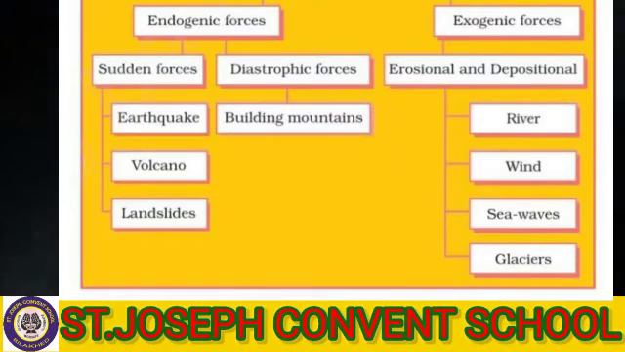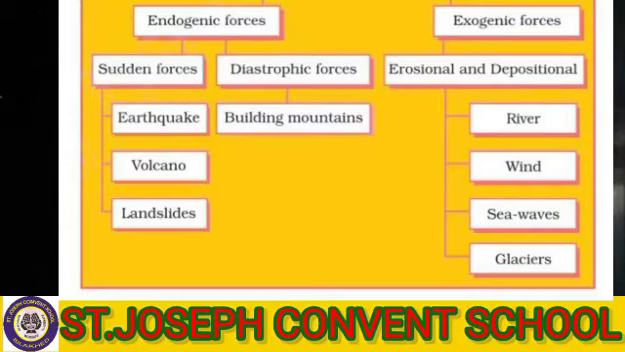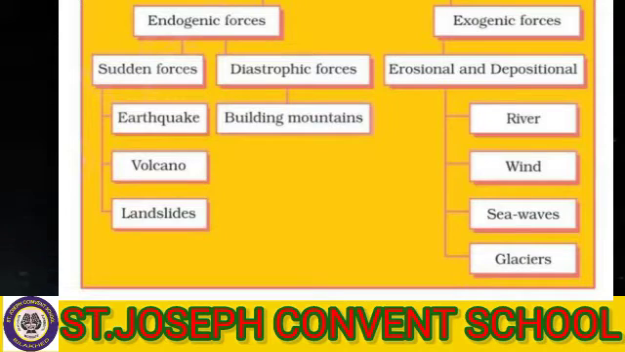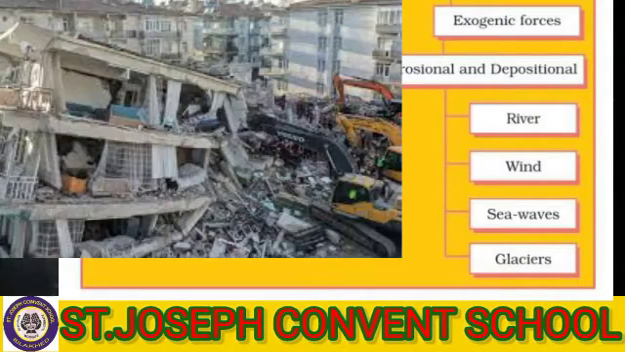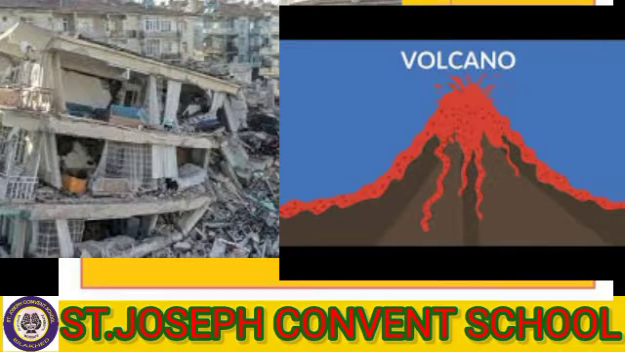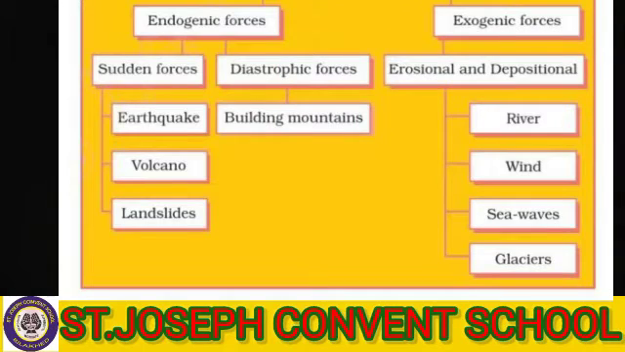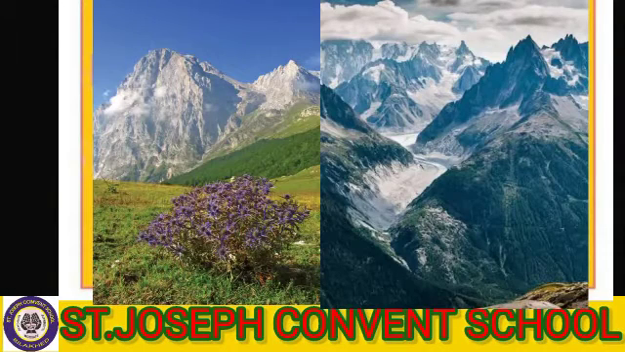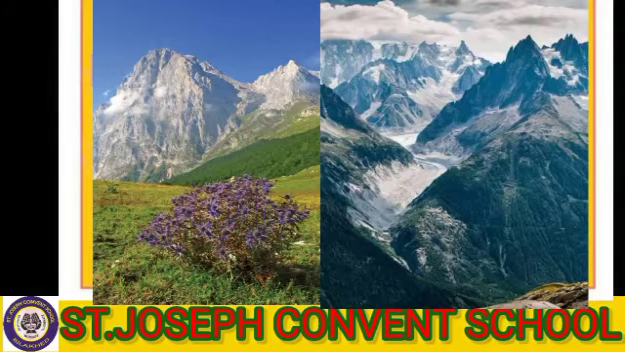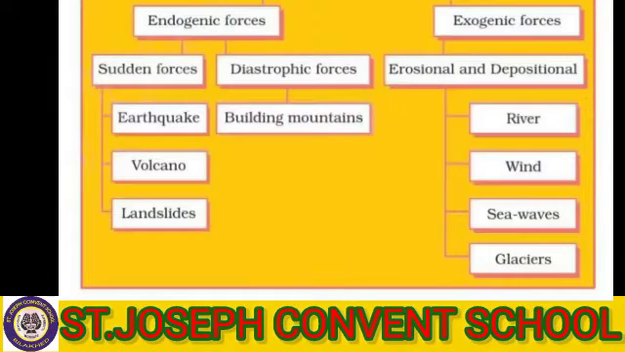Endogenic forces sometimes produce sudden movements and at other times produce slow movements. Earthquakes, volcanoes, landslides are examples of sudden forces, and mountain building, trenches, etc. are examples of diastrophic forces or slow forces.